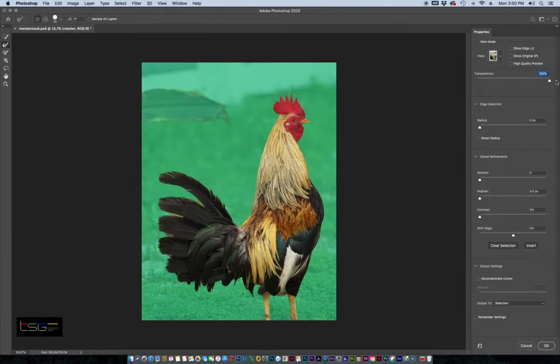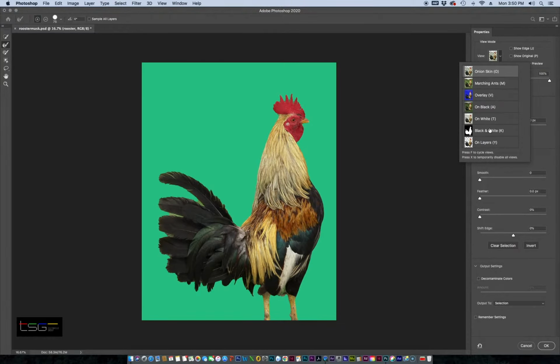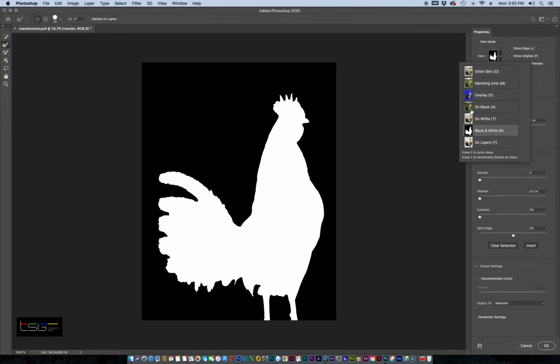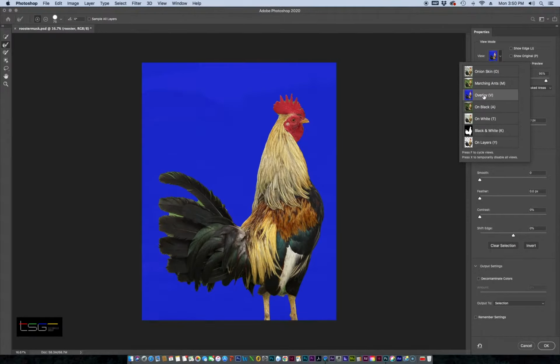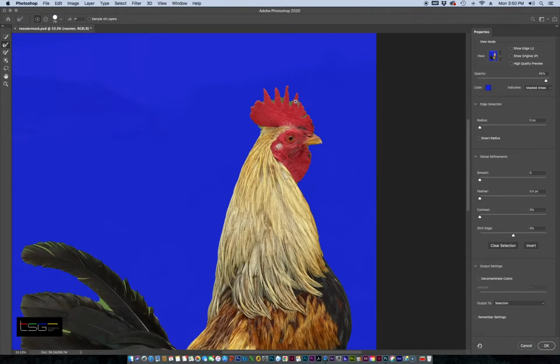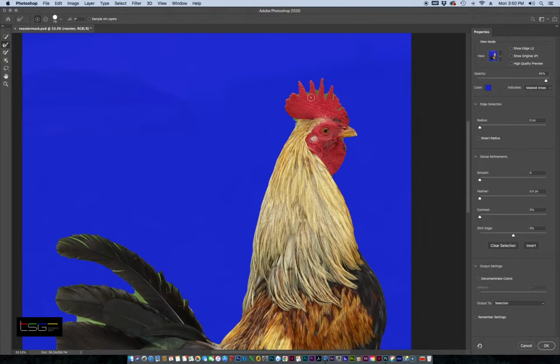I'm going to go all the way here. I want it to be solid. And then you can also view it in black and white, as we saw earlier, or we can have overlay, which is the same as quick mask. So we have choices here. Okay, so I'll pick overlay for now, because I want to see the mask edge.